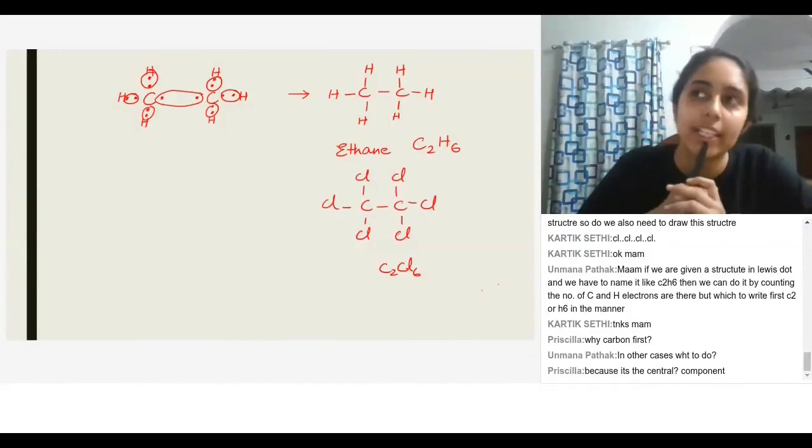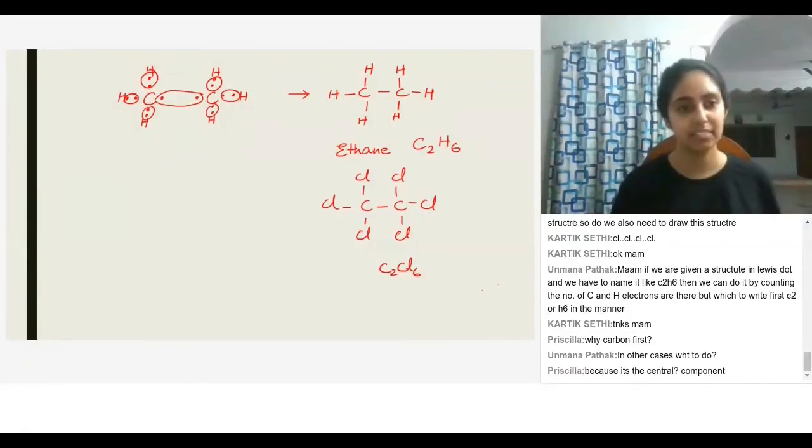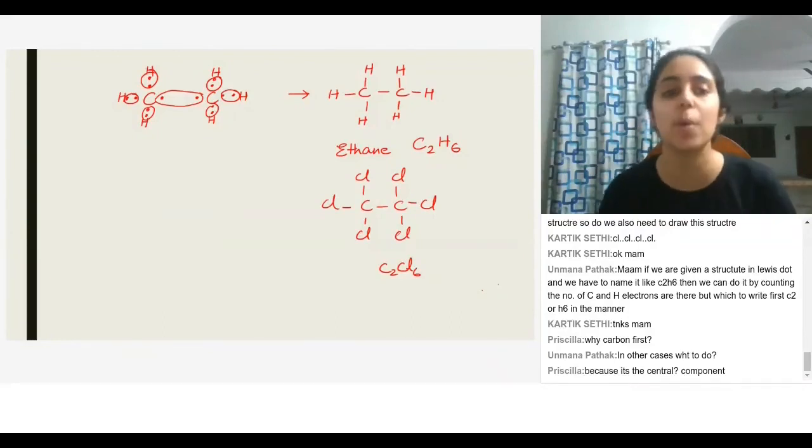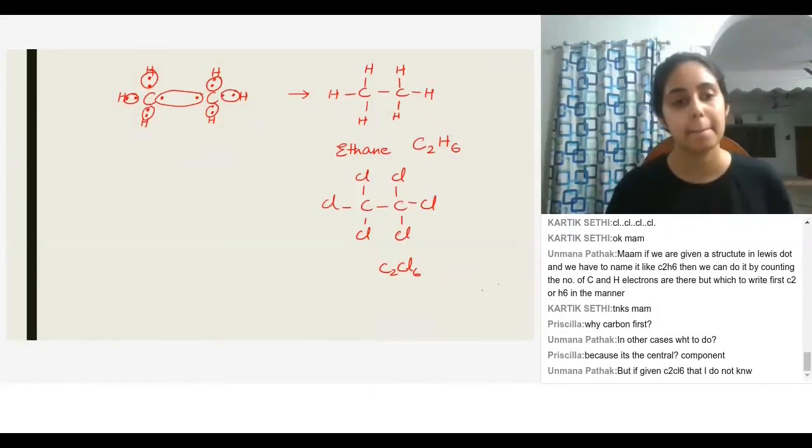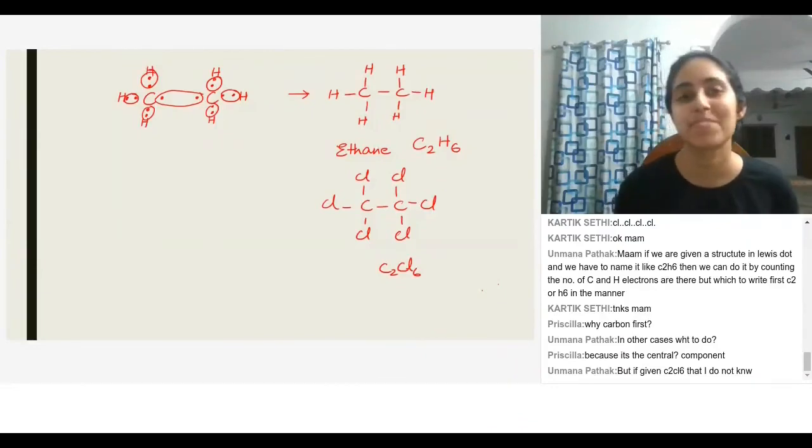So in case of water, is oxygen the central component? What is the central element in water? I think it's oxygen, because oxygen needs electrons and it holds both the hydrogens.